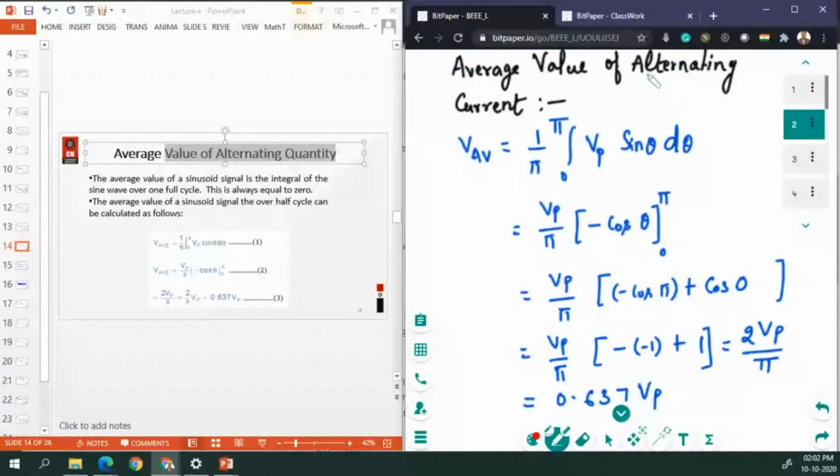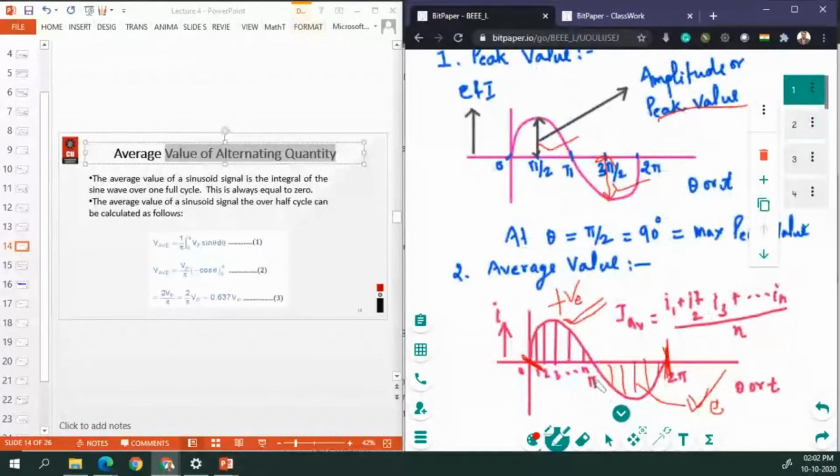For the average value of an alternating quantity, we have to consider the complete 0 to 2 pi cycle of the AC signal, as you can see in this figure. This is one part and this is the other part.